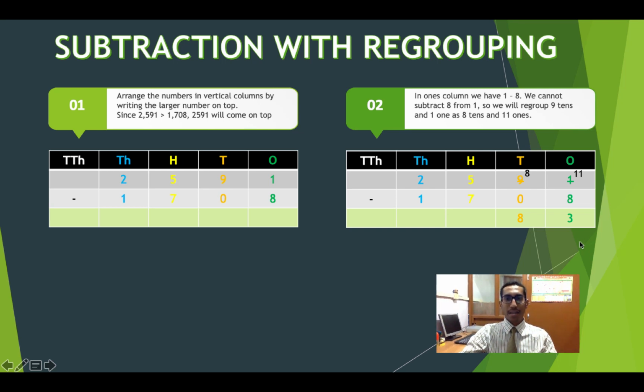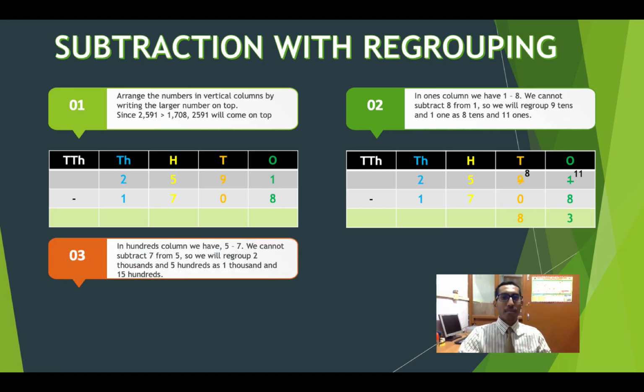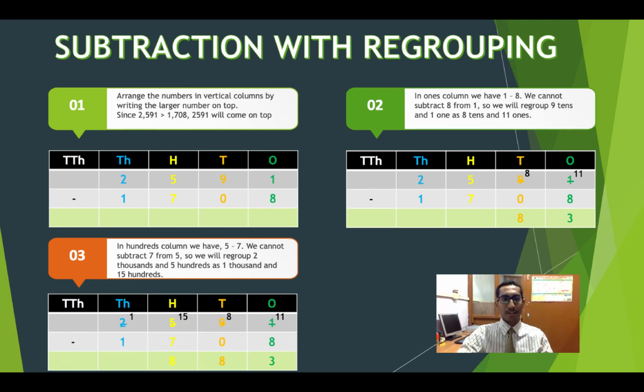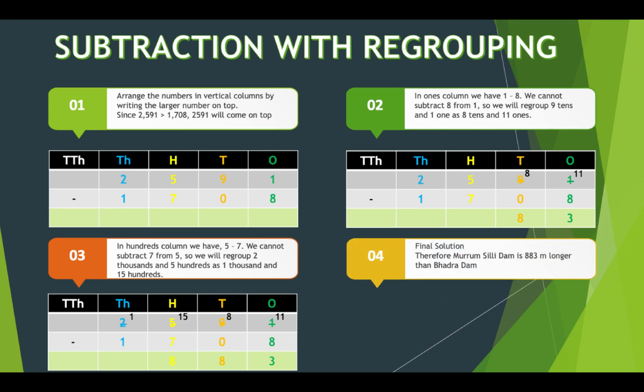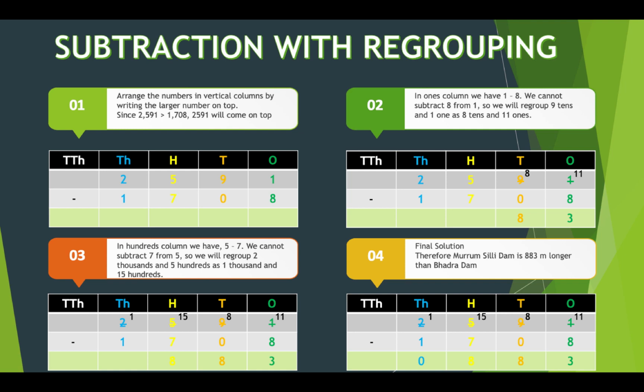Now let us look at the third step. Again, here I can see that I have a 5 and a 7. Okay, but I cannot deduct 7 from 5. So naturally I need to make the 5 a bigger number. What shall I do? I should borrow from 2. Now if 2 gives away, it becomes 1, and the 5 becomes a 15. Okay, something like this. And if this becomes a 15, I can easily subtract 7 from 15, which is going to give me a 8. Now the last bit which remains is very easy, okay, which is 0. So I'm left with 883.